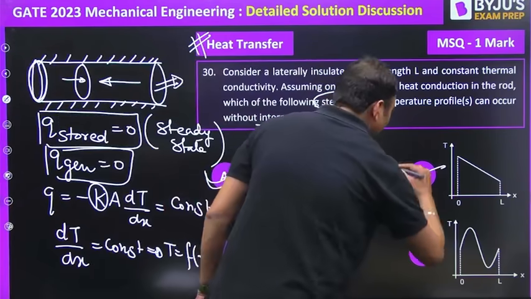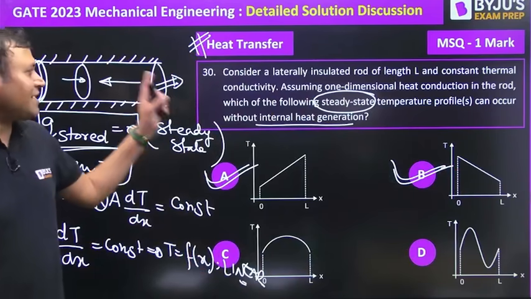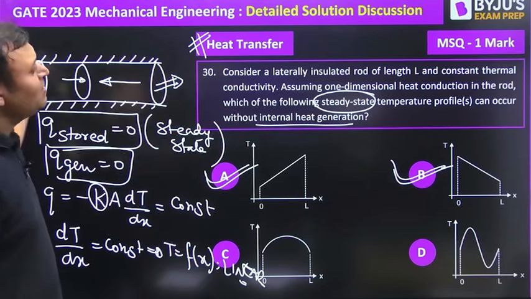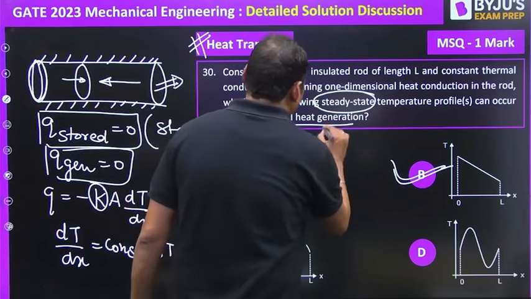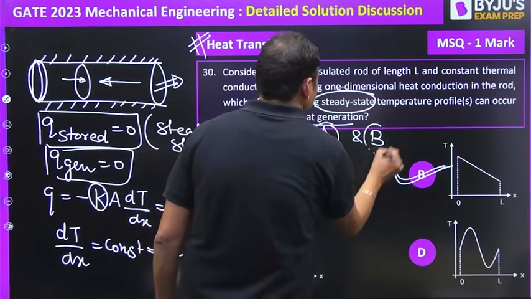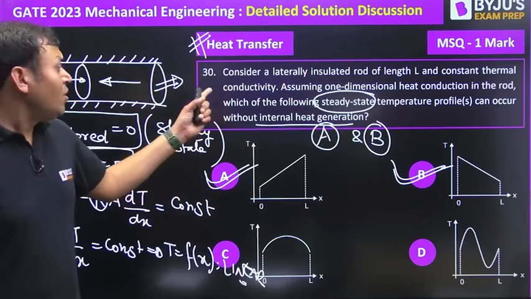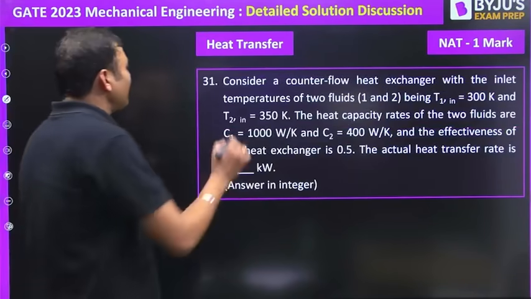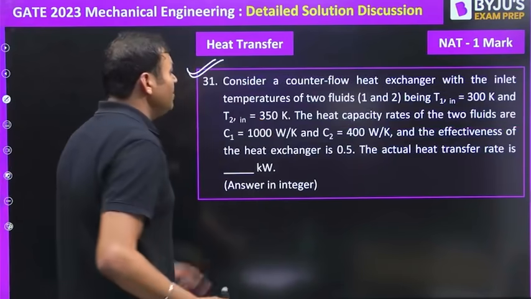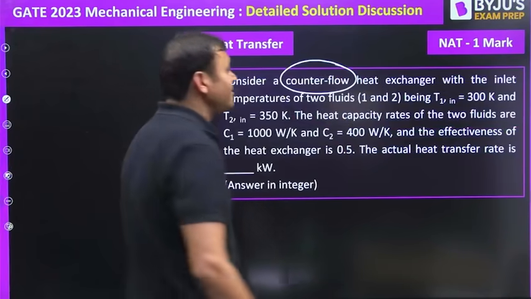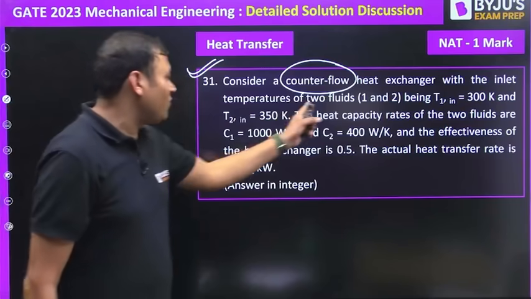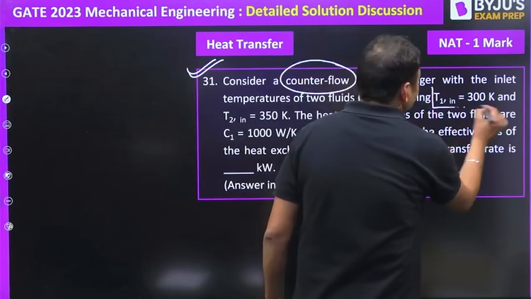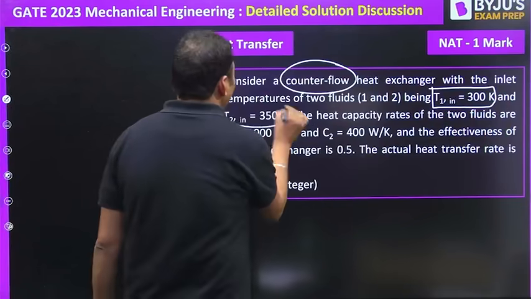If the temperature is more at this edge, then the heat flow will be towards the left hand side. The temperature will decrease in the direction of heat flow. If the temperature is more at the inner surface, then the heat flow will take place towards the right hand side. So the options which have a linear temperature profile along the length are correct. A and B both can be possible depending on which temperature is more, which is less. Either the heat flow will take place from left to right or from right to left. So A and B are the correct answer for this one, without heat generation, without heat storage.